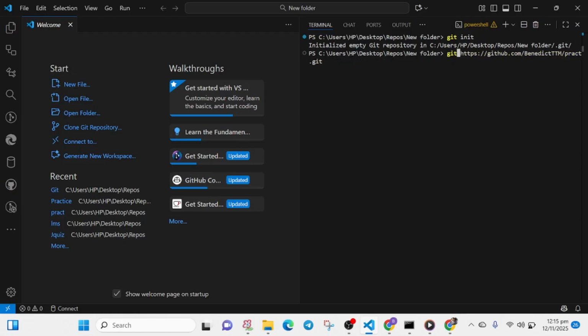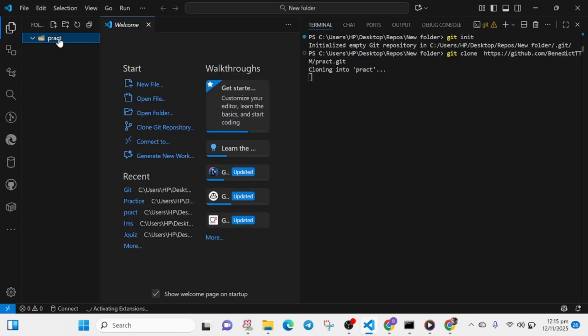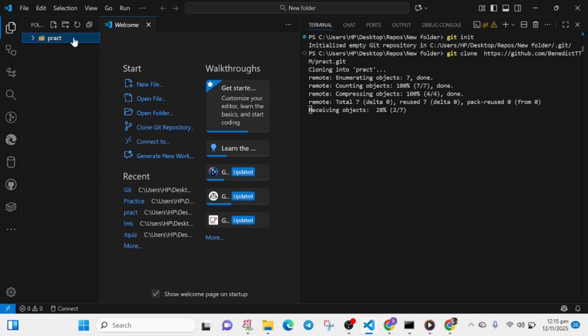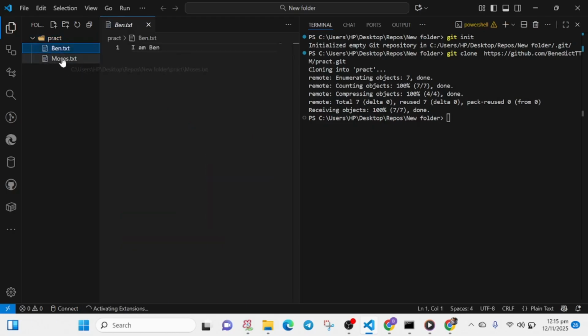So git clone, then we have this and it's cloning. Within a few minutes, I think my internet is slow, that's why it's a little bit delayed. And as you can see, we have our ben.txt and our moses.txt from our GitHub repository.